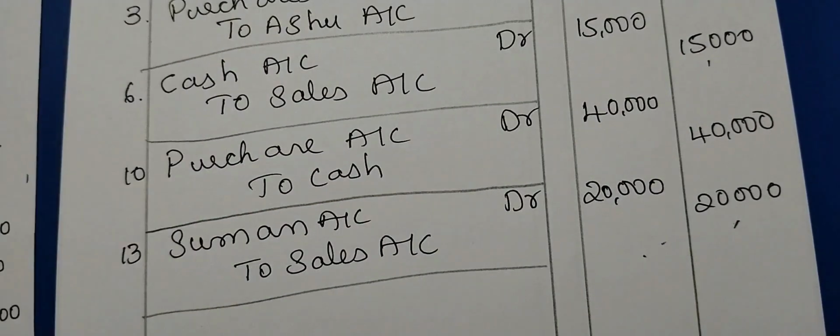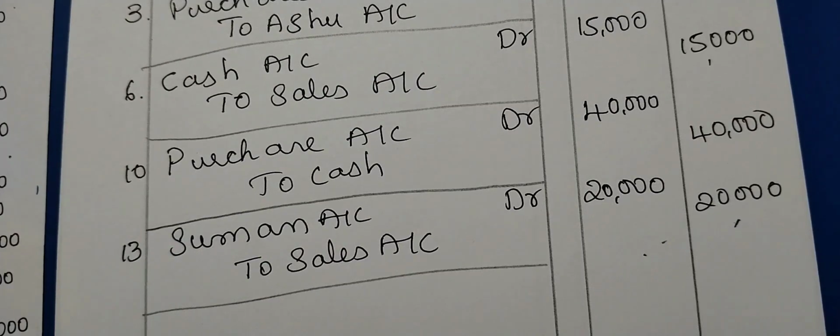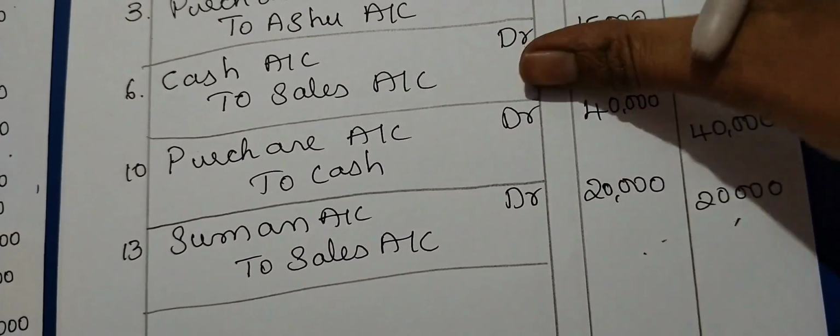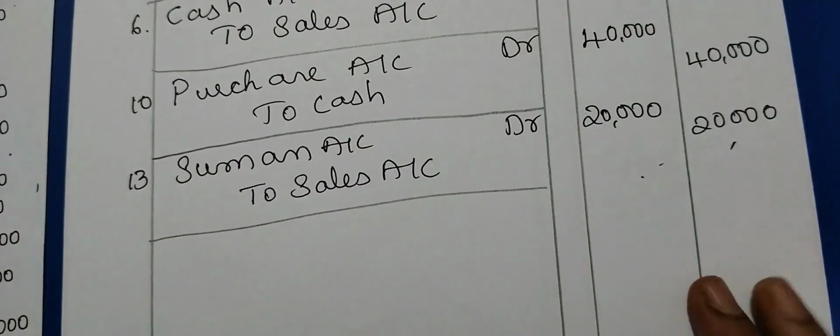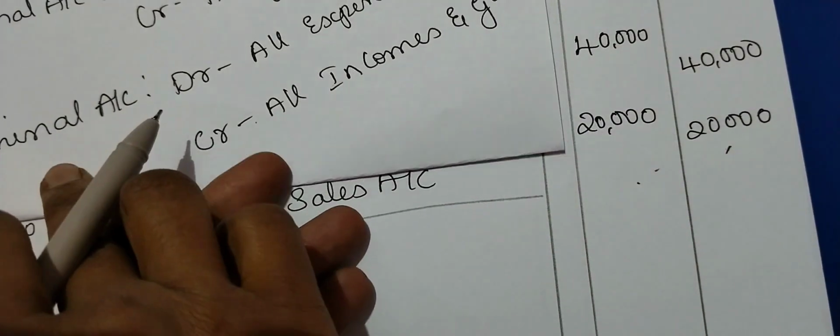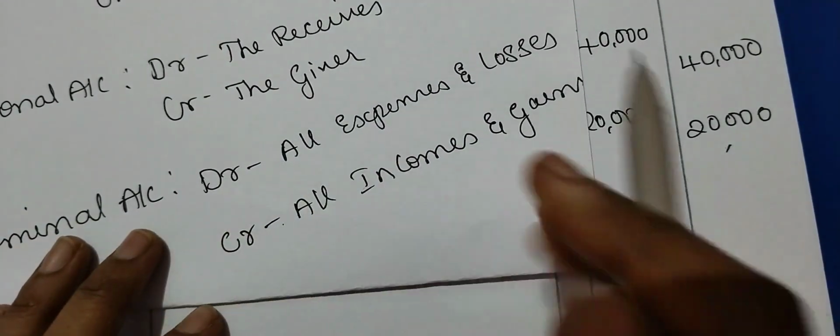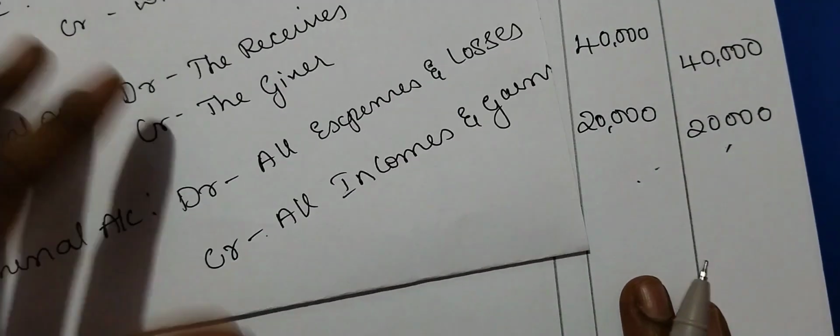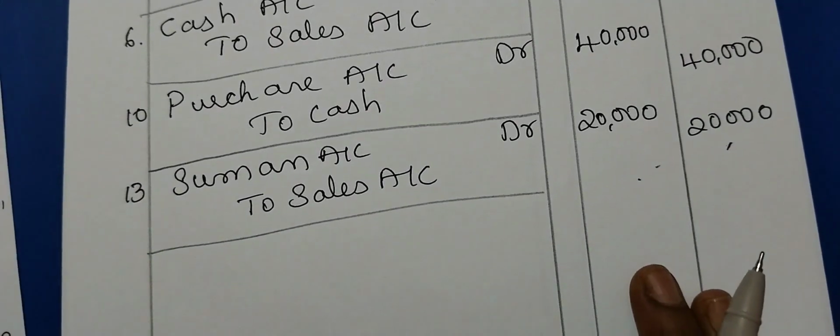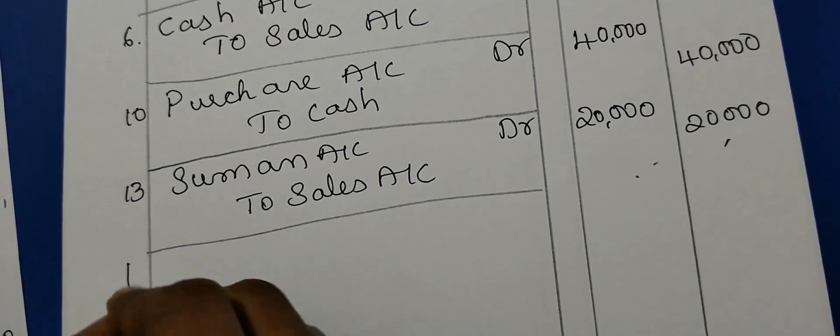When you allow a discount, is it an income for you or an expense for you? It's an expense. So what do you do for expenses? It comes under the nominal account. You are debiting all the expenses and losses. So here the entry is for the 16th.